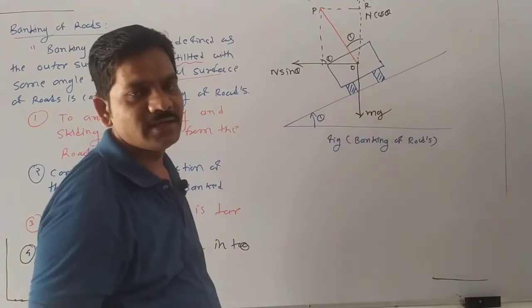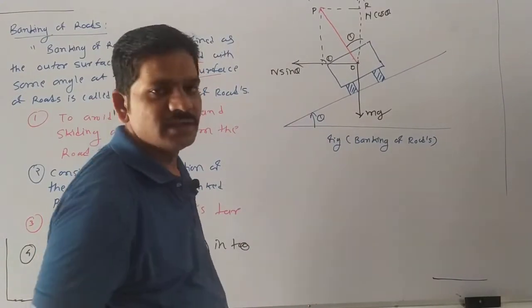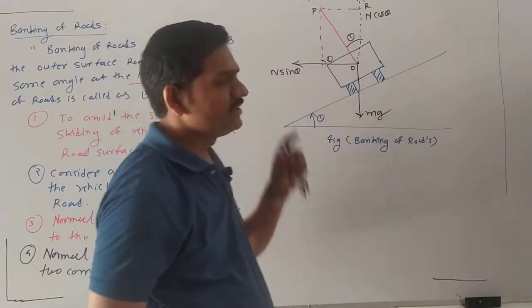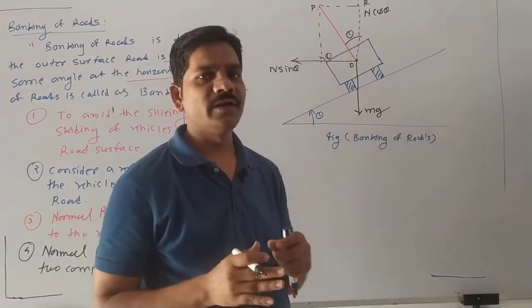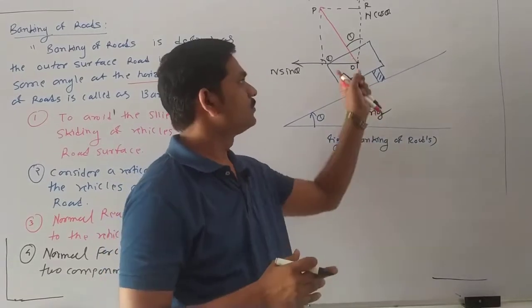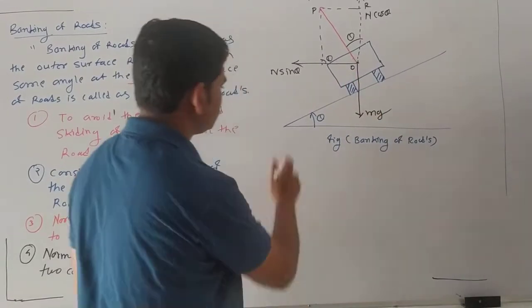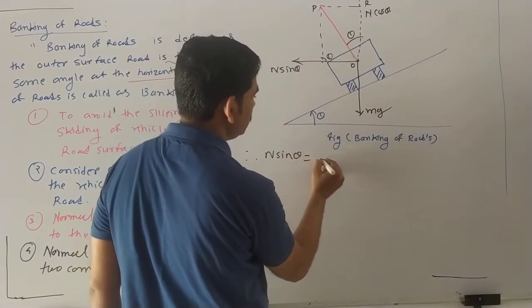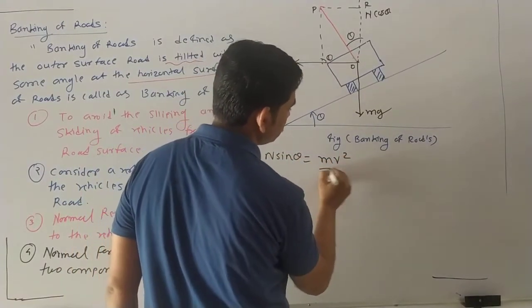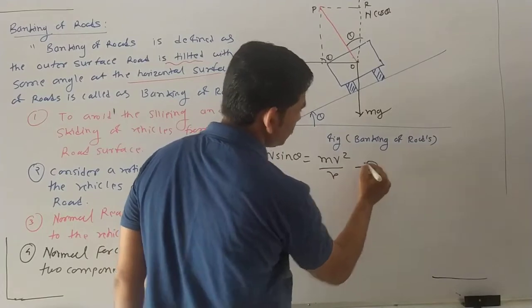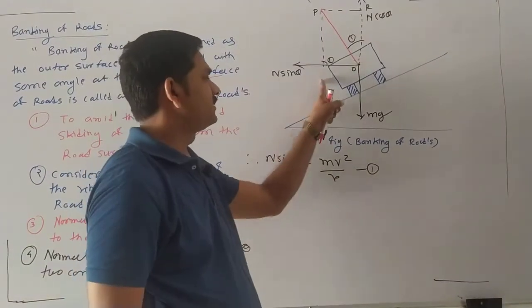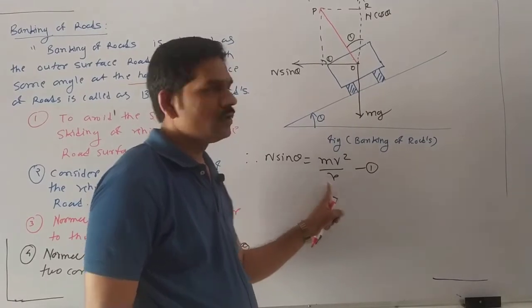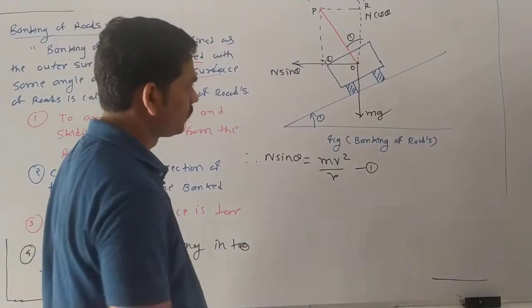This N sin theta is nothing but the centripetal force, which is toward the center, and this N sin theta is balanced by the centrifugal force, which is away from the center. So here N sin theta is equal to the centrifugal force m v square upon r, equation number 1. This N sin theta is balanced by the centrifugal force on the banking of roads.